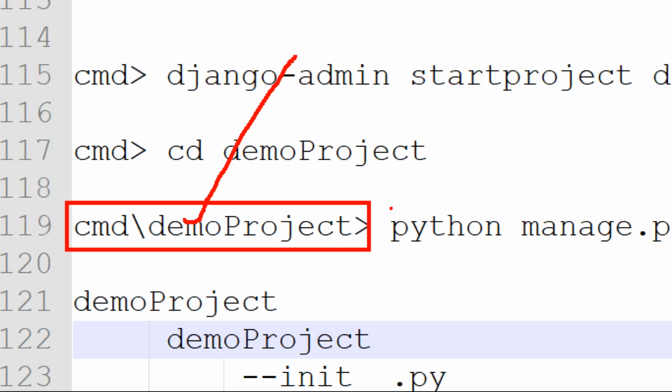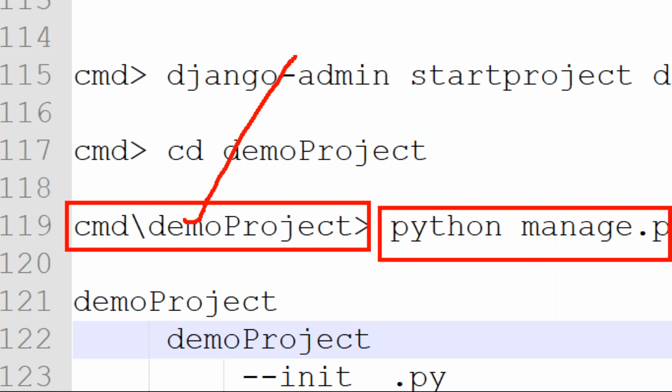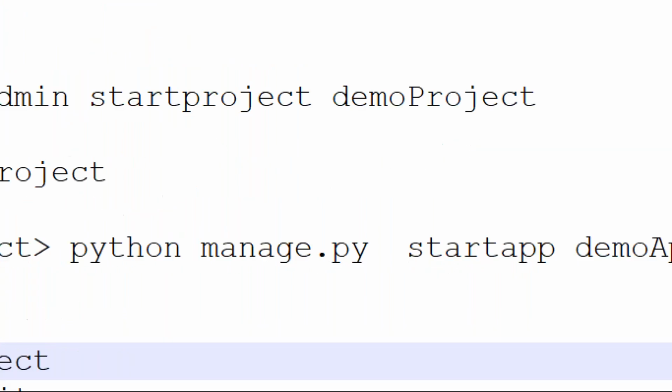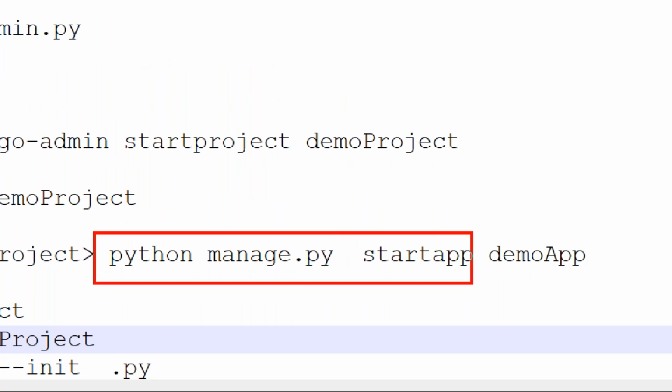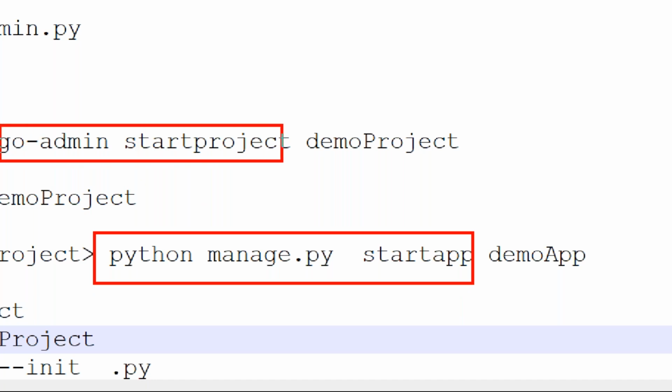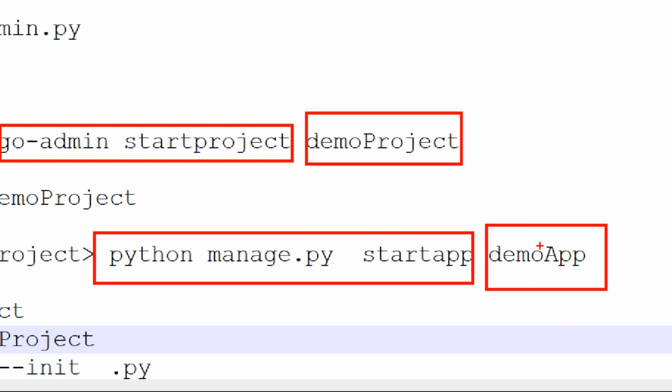Now here I want to execute my application creating command. So what is that command? Python manage.py startapp. For the project we used django-admin startproject followed by the project name. Here, python manage.py startapp followed by the application name. Any name you can take, guys. Project name, any name you can take. Application name, any name you can take. For easy understanding purpose, same project, demo app. First project, first app. Some meaningful names we are going to take.